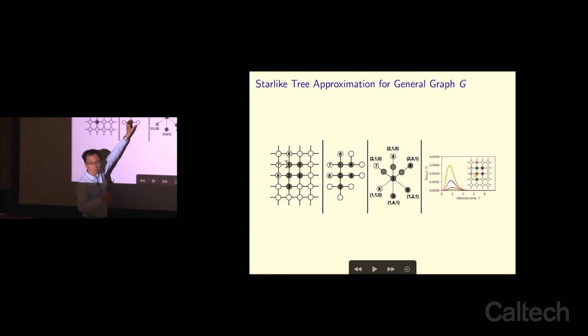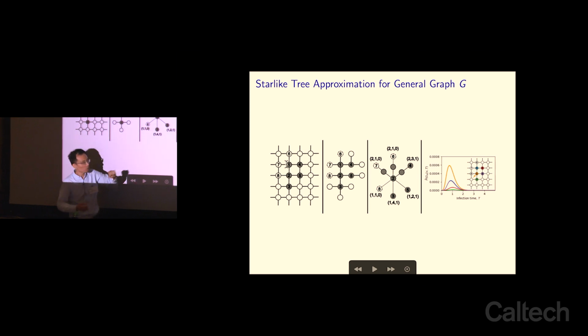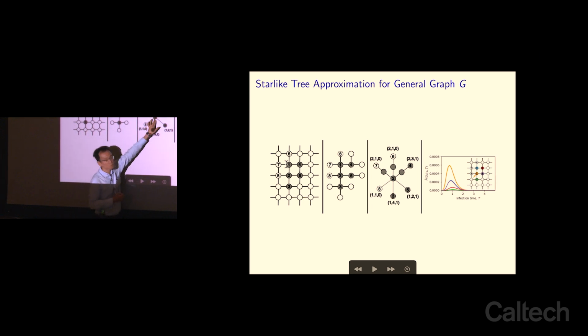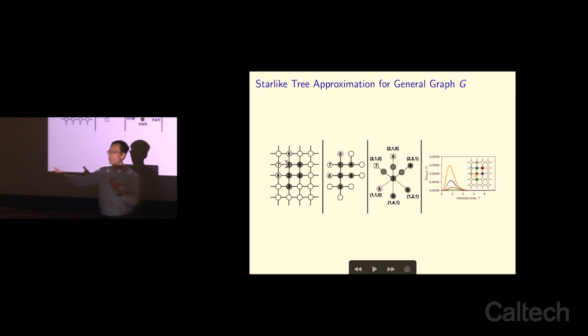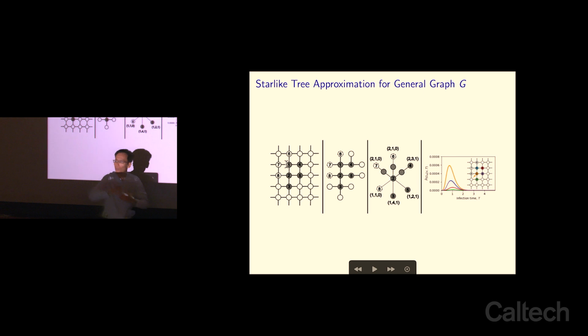Then you want to expand or decompose this into a star-like graph. Now, a star-like graph to network people is very intuitive. It is like saying, suppose I'm the source, and I have a piece of data to send. And all the links connecting all those vertices are like exponential service time, so they are as if they are like M/M/1. So it's as if I have a line of M/M/1 queues.